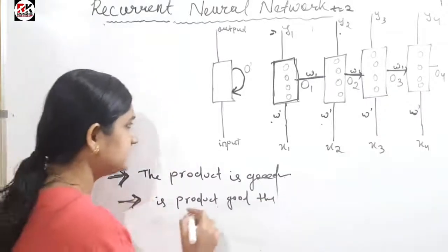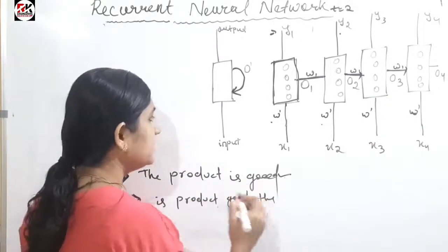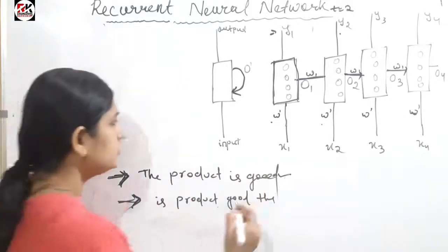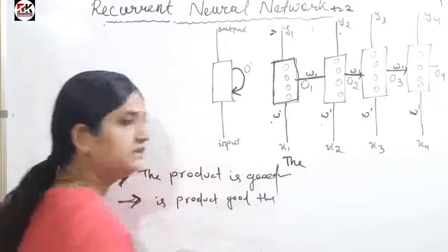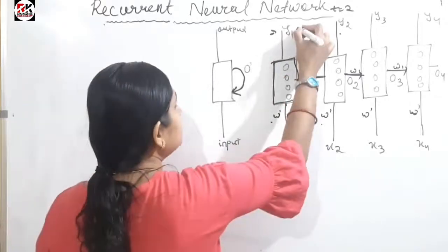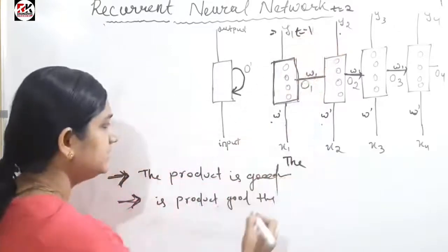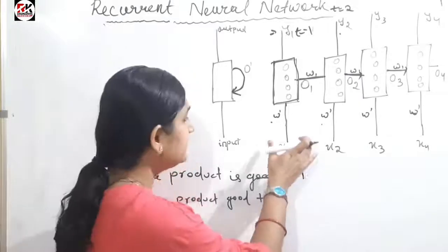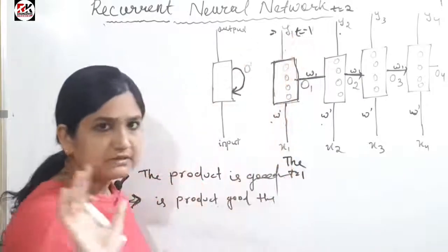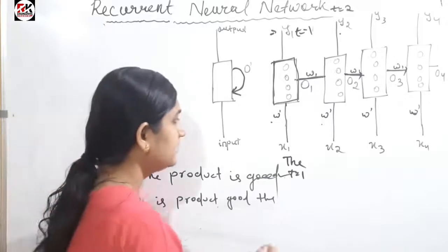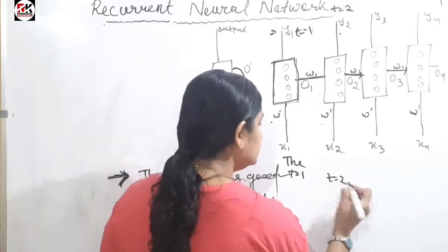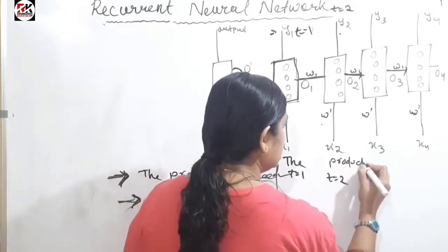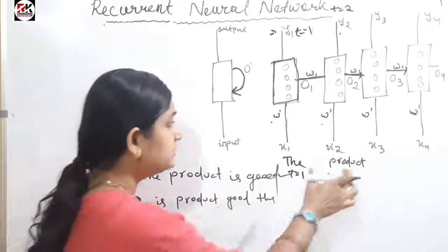So let's understand the mechanism of a recurrent neural network. Suppose I input this sentence to the recurrent neural network. First, "the" will be inputted at time t equal to 1. When "the" is given as input, the recurrent neural network will produce some output. Then at t equal to 2, the next word, "product," will be inputted. At time equal to 2, the input is "product."